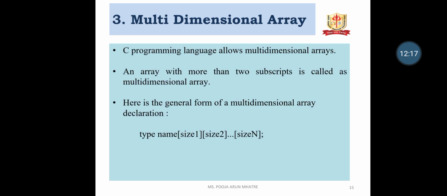Then the third type of array is the multi-dimensional array. The C programming language allows multi-dimensional arrays. An array with more than 2 subscripts is called a multi-dimensional array. The general form of the multi-dimensional array declaration is type, that is the data type, array name, with n subscripts of size 1, size 2, up to size n.